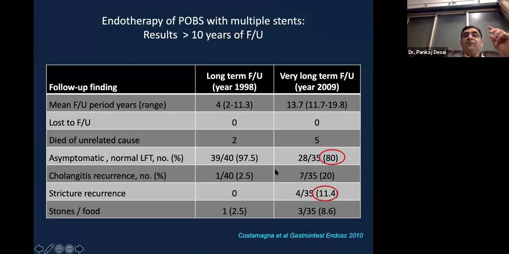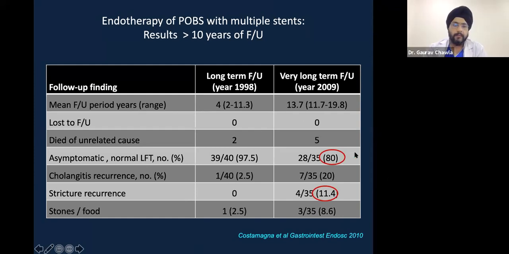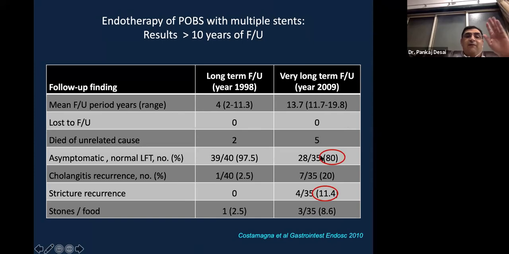As you see here, a very long-term follow-up has also suggested that patients with multiple stents over a period of 10 years are asymptomatic almost to the tune of 80%, with only 11.4% stricture recurrence, and this is at 10 years, sorry. So mean follow-up of almost 13 years now.